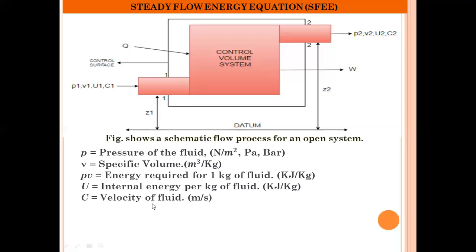C is the velocity of the fluid in meter per second, and Z is the height above the datum. The datum is the reference plane or the ground surface over which the system is kept. Here Q is the amount of heat supplied to the system, and W is the work done by the system.